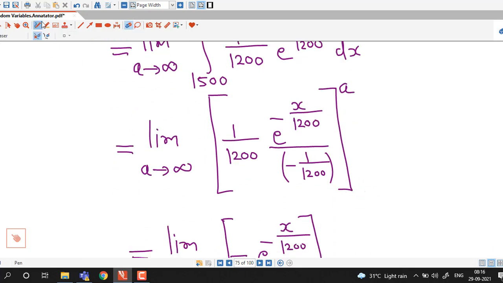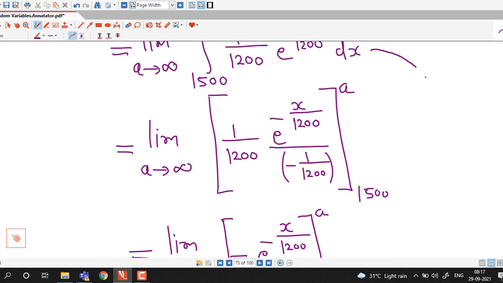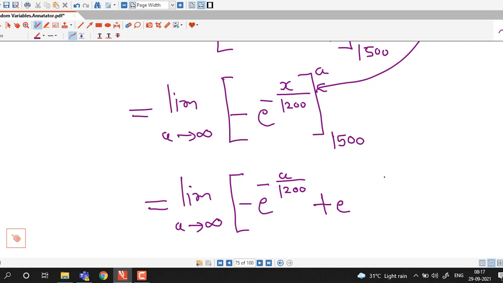So here the lower limit is 1500. From this you can directly write this step also if you are comfortable. Now we consider the upper limit x equal to a minus the lower limit x equal to 1500. If we consider x equal to a, we have e raised to minus a over 1200, and negative negative positive, e raised to minus 1500 over 1200.